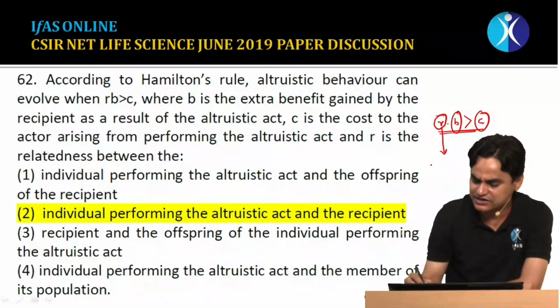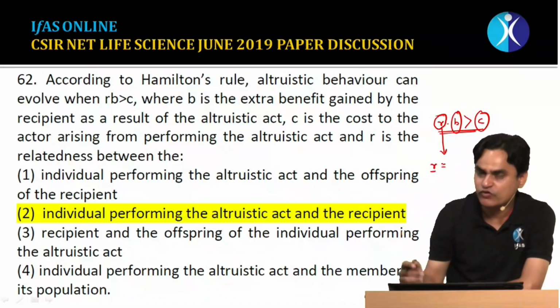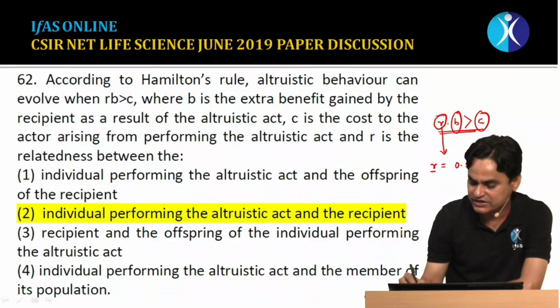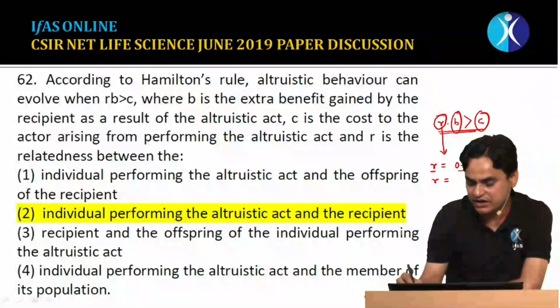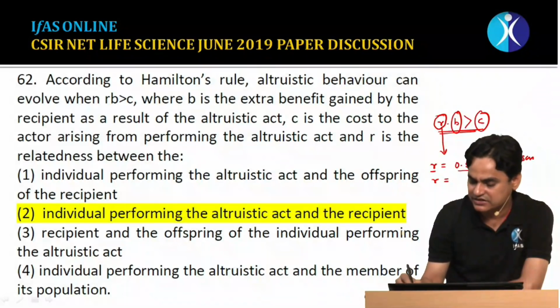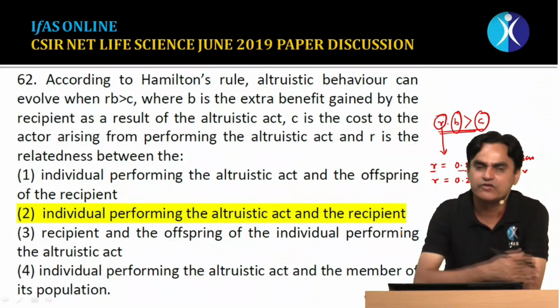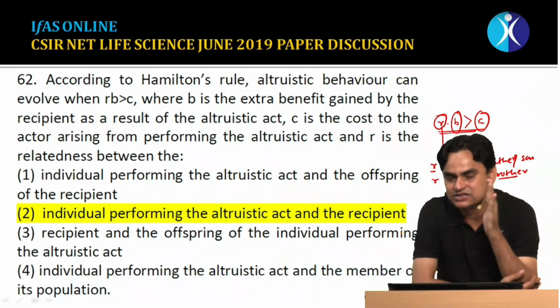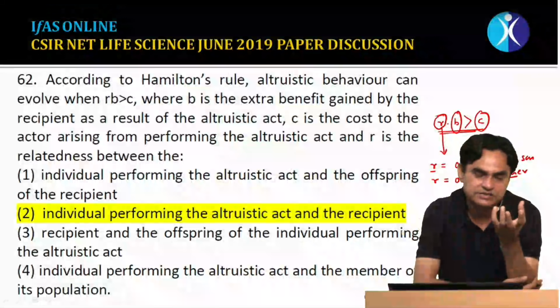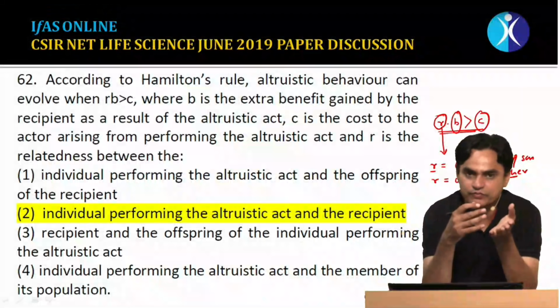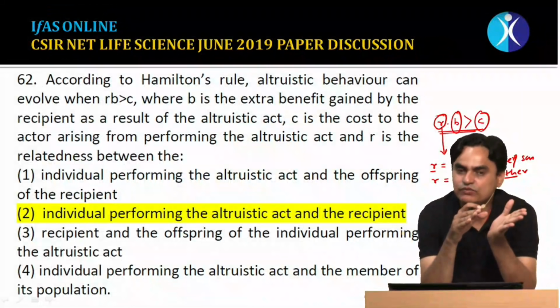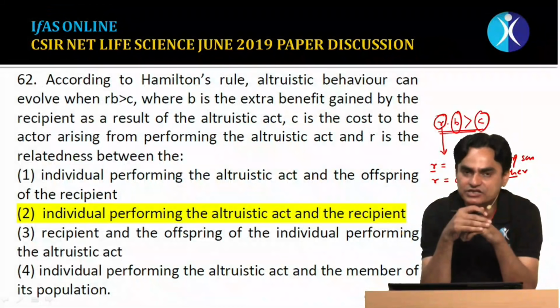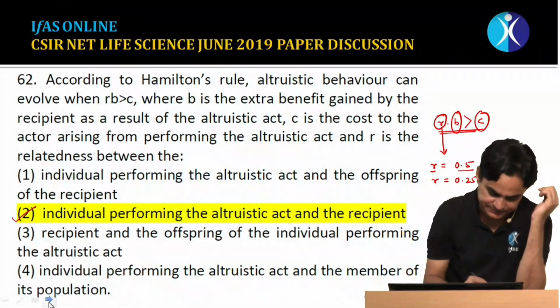We have discussed that the genetic relatedness between the performer and his own son or father or daughter is 0.5, and the same for a brother, etc. Similarly, the genetic relatedness for a grandson or grandfather is 0.25. We have already discussed this in class. So r is the genetic relatedness between the one who is going to sacrifice, who is going to perform, and the recipient for whom this altruistic act is being done. So statement 2 is correct.